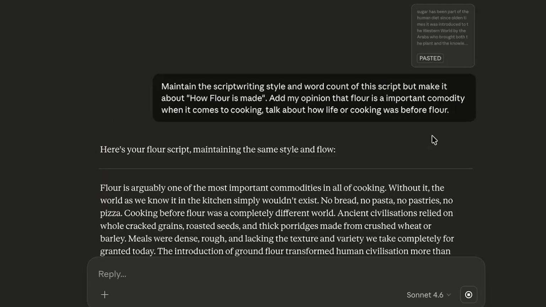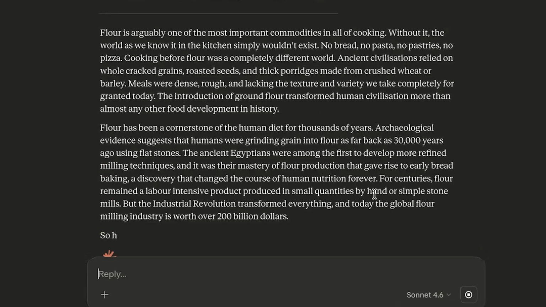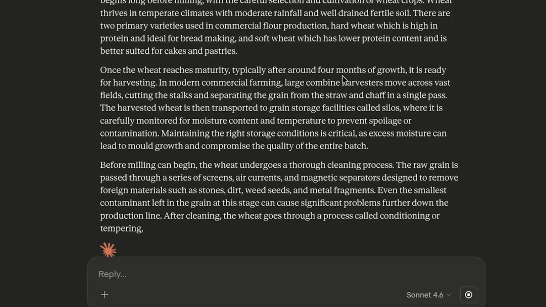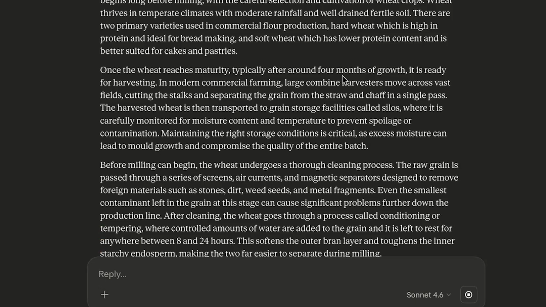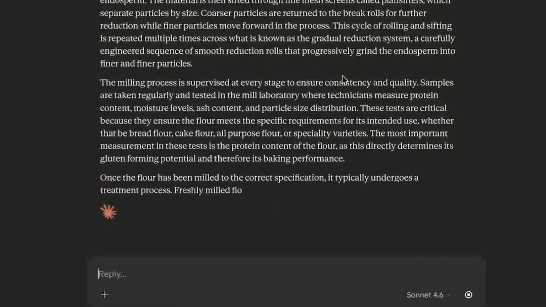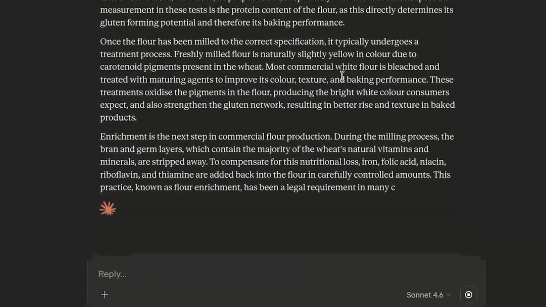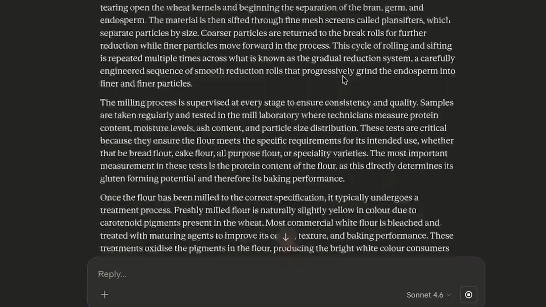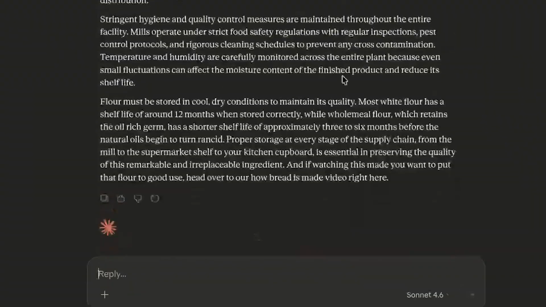Just watching the AI go to work gives me that, ooh, I feel like I'm in the movies. Now, what you can do to fact check is copy and paste this into another AI, such as ChatGPT or Gemini, and just say, fact check all of this. Make sure everything's factual. That's essentially how you fact check. Ideally, you would also want to read through the script to make sure everything's good.